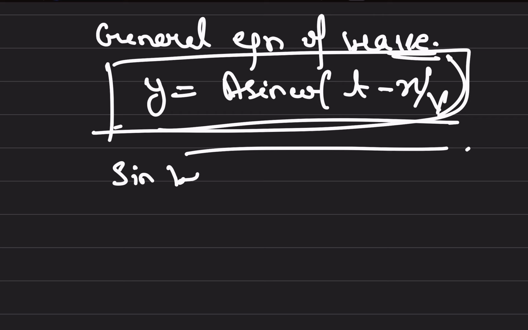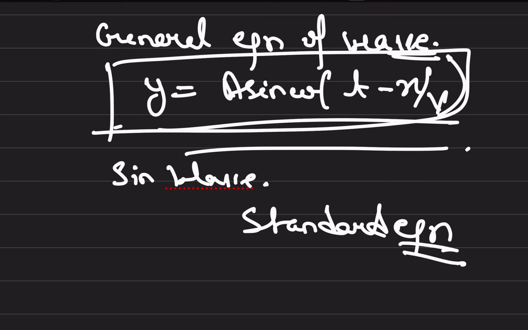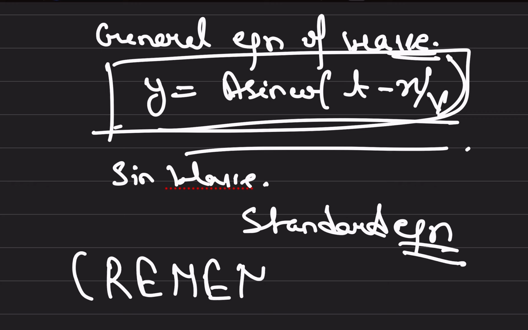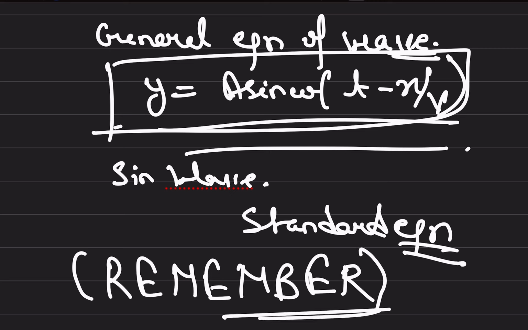This you have to remember. This is the equation of a sine wave, and this is the standard equation. This is very important, this equation we have to remember: y equals a sine omega t minus x by v.